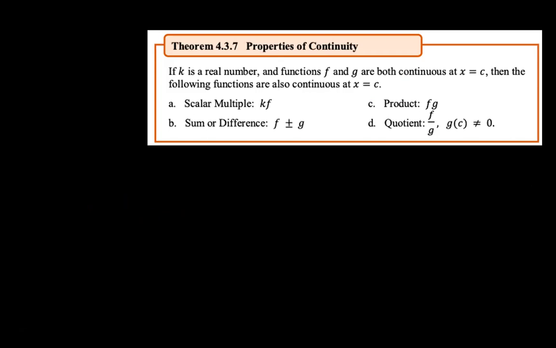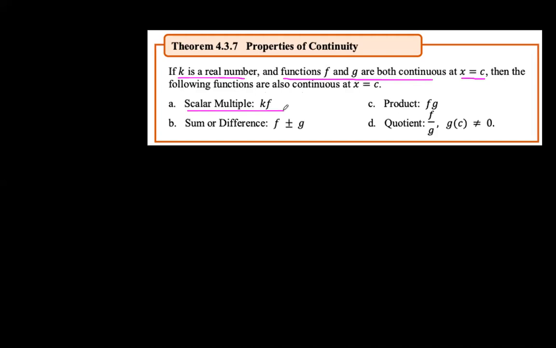Next, theorem. Theorem na to. So we can use this in solving. Okay. And of course, the definition can also be used. Pero mas powerful yung theorem. If k is a real number, ayan, and continuous functions f and g at the value c, okay, then the following functions are also continuous at x is equal to c.